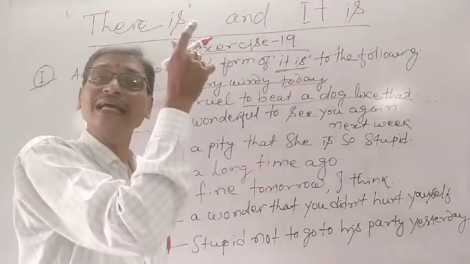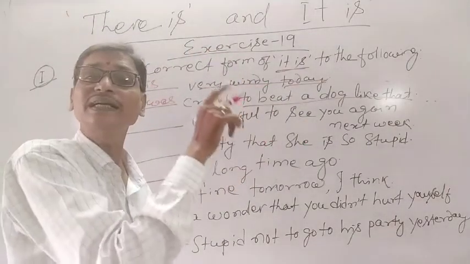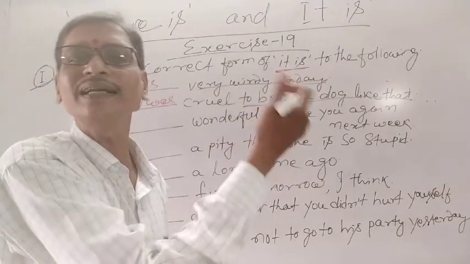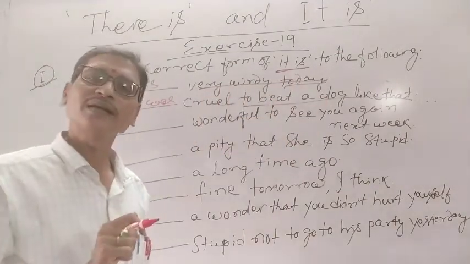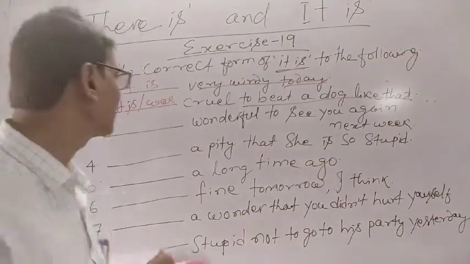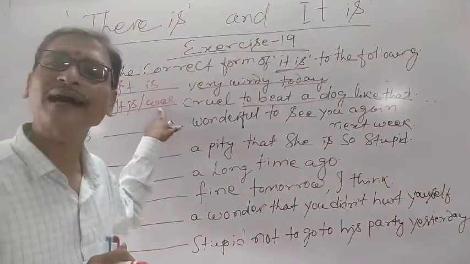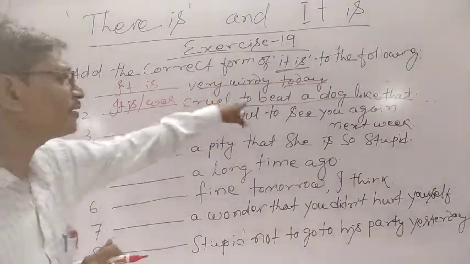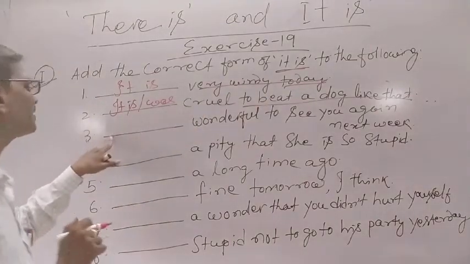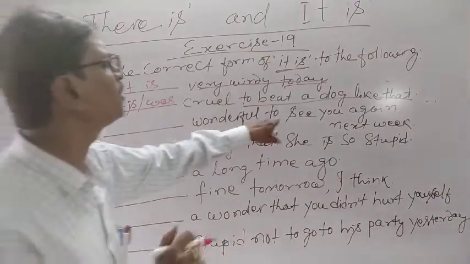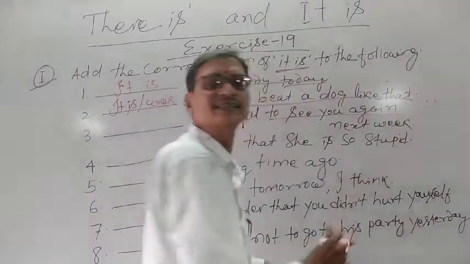We can use either of the tenses, whether present or past, for this sentence only.